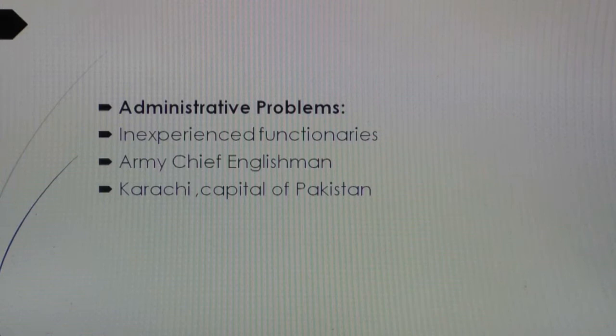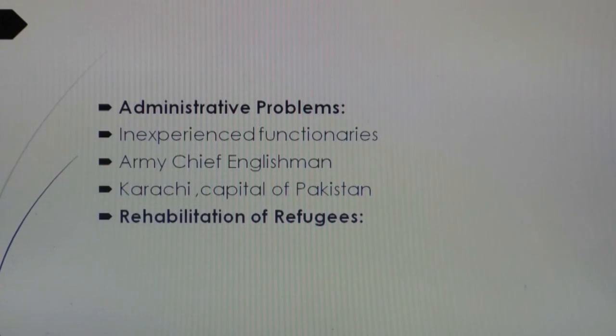For example, the Qaid-e-Azam ordered the commander-in-chief to deploy the Pakistan army in Kashmir, but he declined to obey the order, because at that time the Kashmir issue had started. The occupation of Kashmir was started by the Indian army, but these people paid no interest. After partition, the city of Karachi was declared the capital of Pakistan.